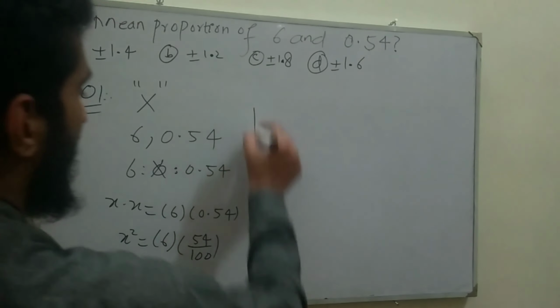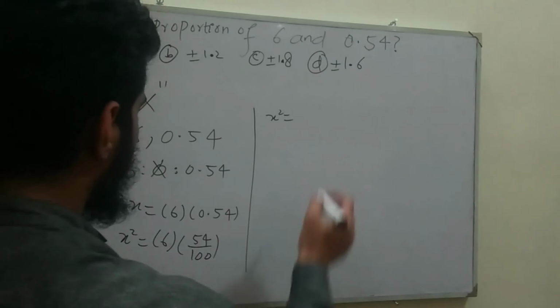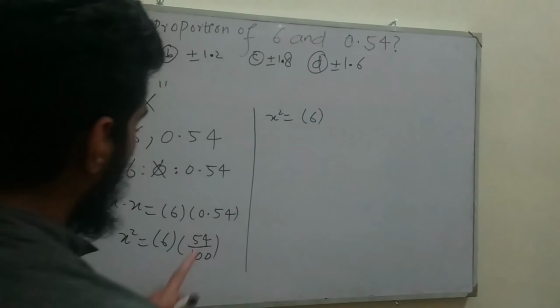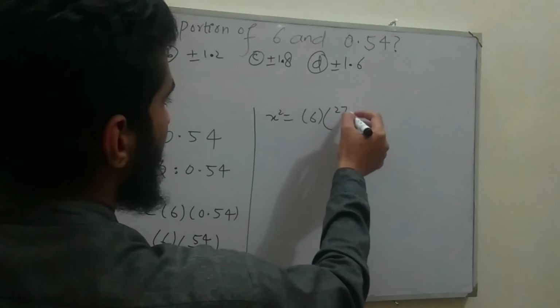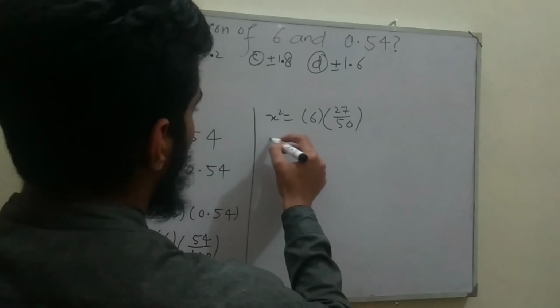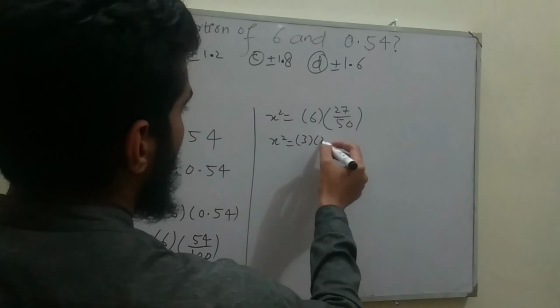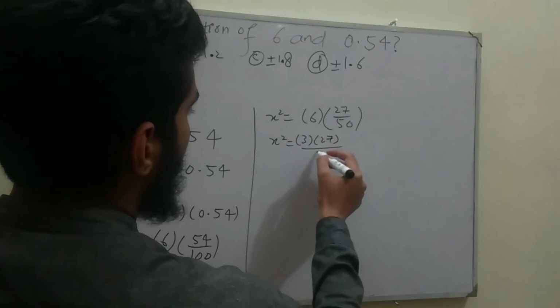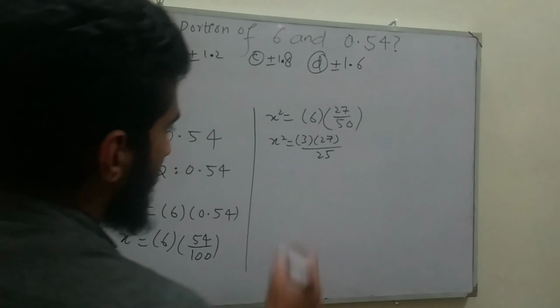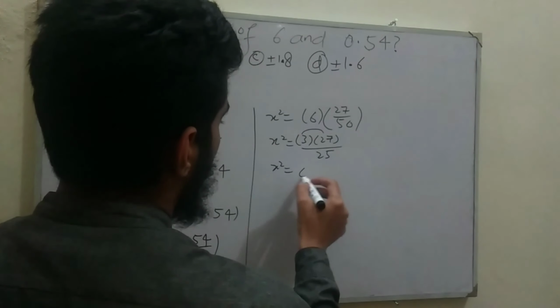So x square will be equal to 6 multiplied by 54 over 100. 54 divided by 2 gives us 27 and 100 divided by 2 gives us 50. Now divide 6 by 2, it gives us 3, and divide 50 by 2, it gives us 25. So the value of x square will be equal to 27 multiplied by 3, which gives us 81,